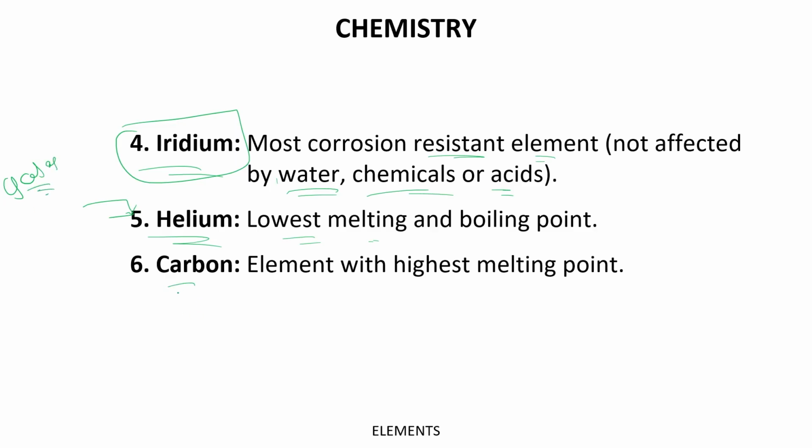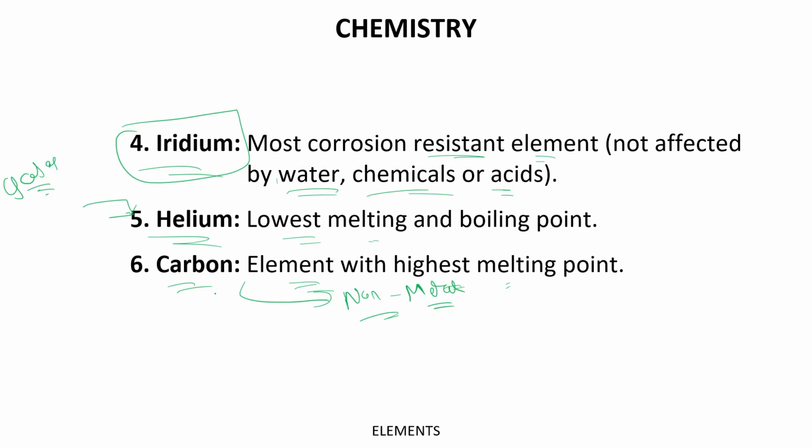Okay. Thereafter, we have carbon. We have learned about it in the previous sections as well. It is the element with the highest melting point, and it is basically a non-metal. All right. So iridium is the most corrosion resistant element. Helium, which is a gas, has the lowest melting and boiling point.